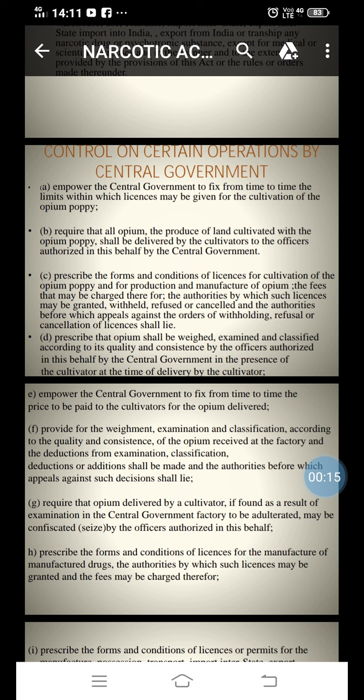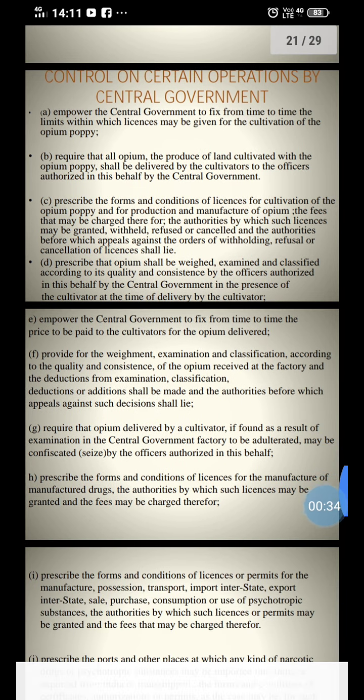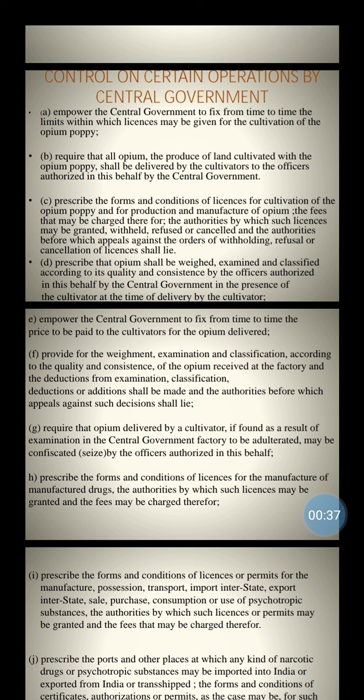In that, you saw the central government fixing, from time to time, the limit within which a license may be given for the cultivation of opium poppy. Also, the opium poppy cultivated shall be delivered by the cultivator to the officer authorized on behalf of the central government. It prescribes the form and condition of the license for cultivation of the opium poppy and the production and manufacture of opium. The fees may be changed by the authority by which such license may be granted.